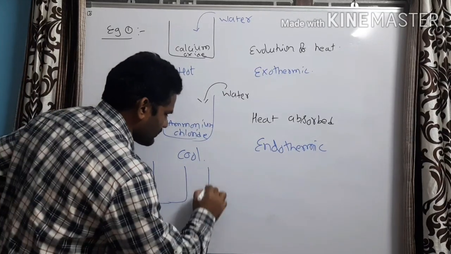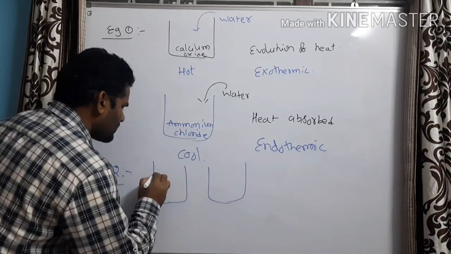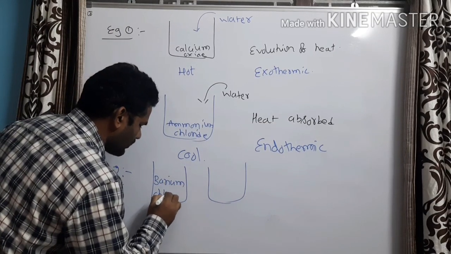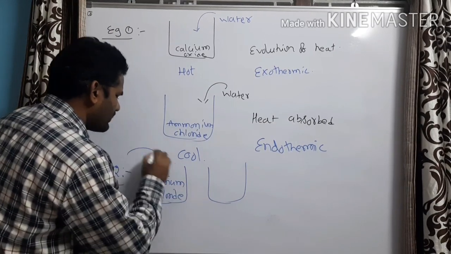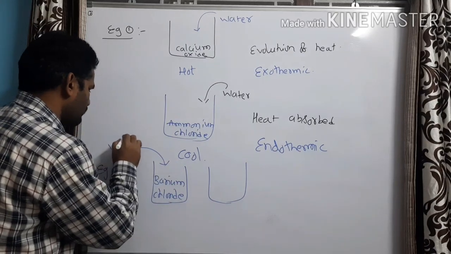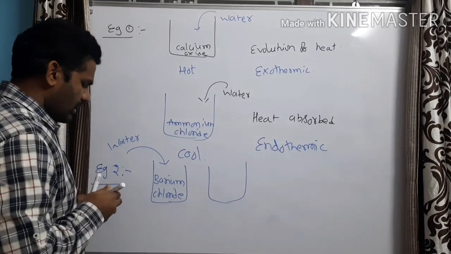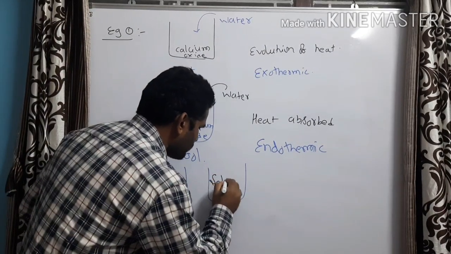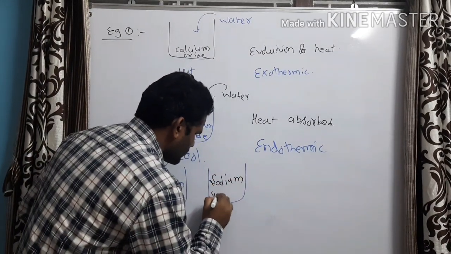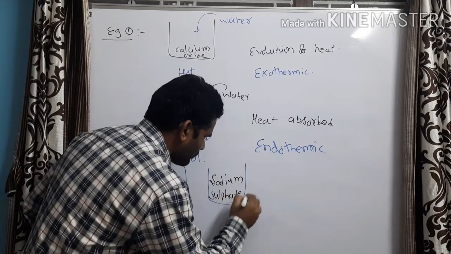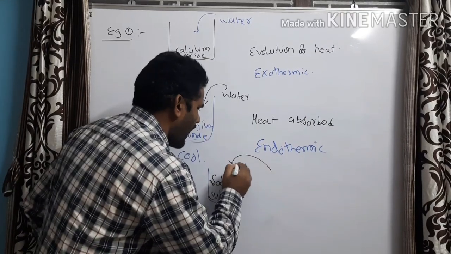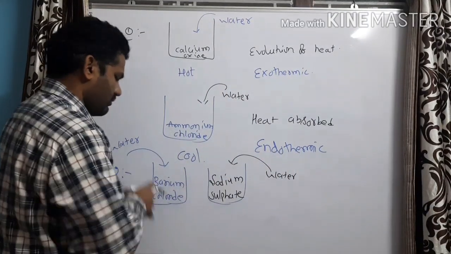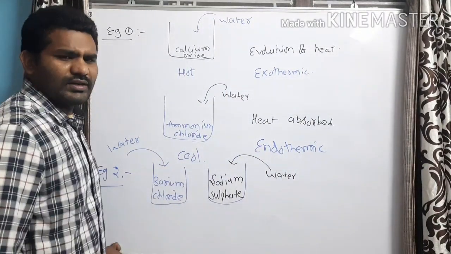Take two beakers. In the first beaker, take a pinch of barium chloride salt and add sufficient amount of water to it. In another beaker, take a sodium sulfate solution. To this also add a sufficient amount of water. Thoroughly mix the two beakers.